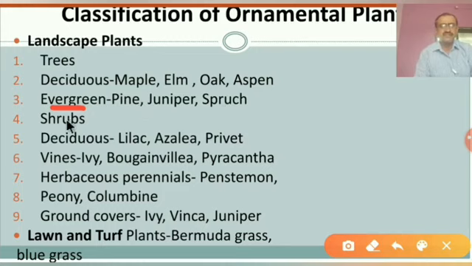After that, shrubs. Shrubs are woody plants which are shorter than trees and have several stems growing from the plant. Different shrubs or bushes are grown in landscape design. Next is the deciduous shrub, again shedding the leaf, for example lilac, azalea and privet.